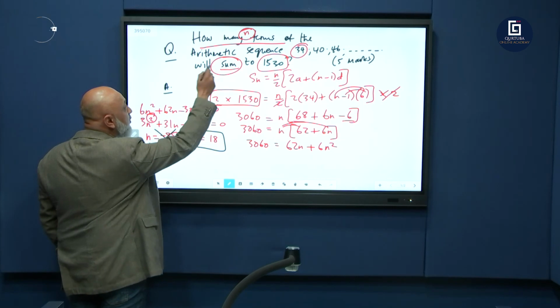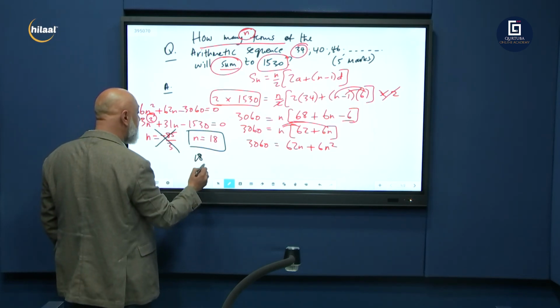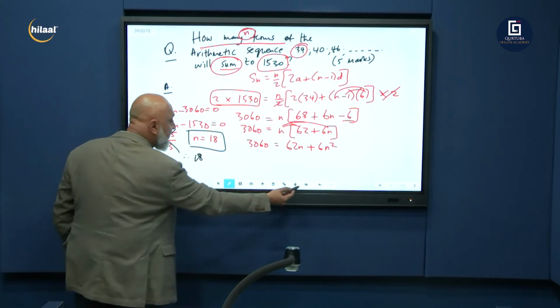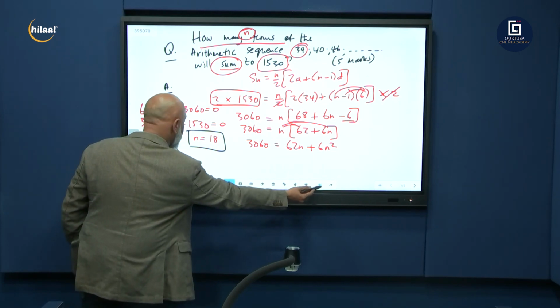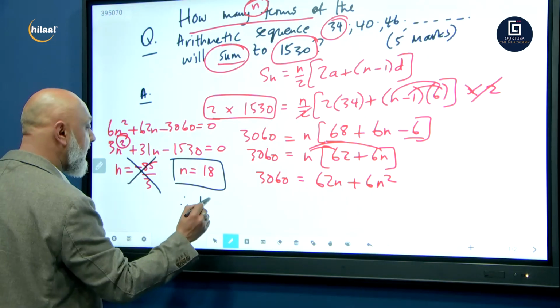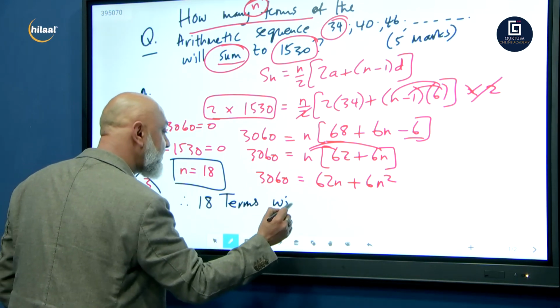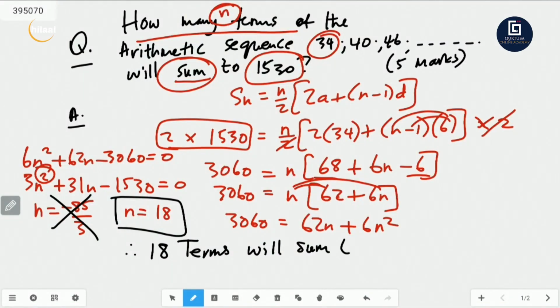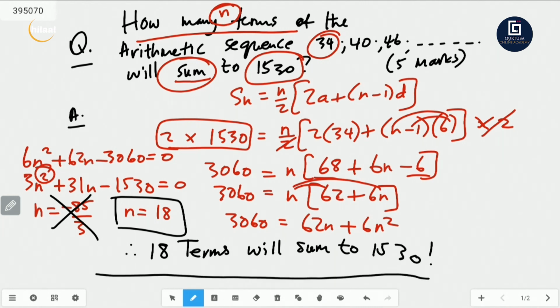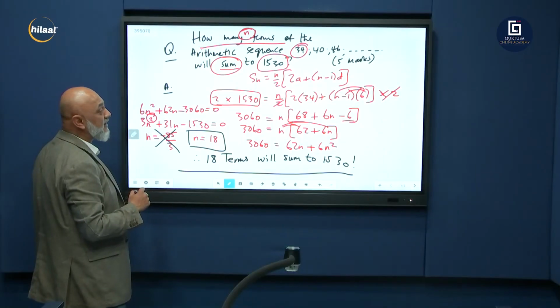How many terms will sum? 18 terms. Therefore, 18 terms will sum to 1530. And that's your final answer. And there you go, you'll get 5 to 6 marks for that.